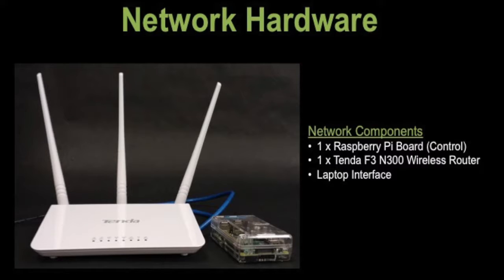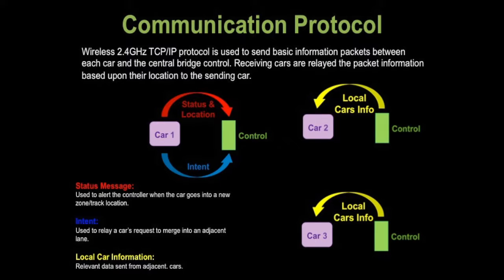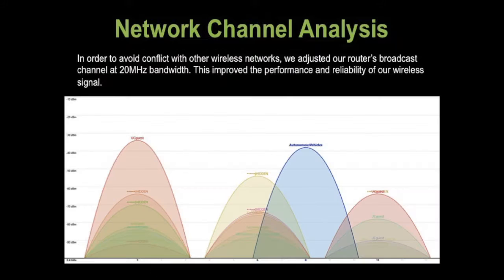The components of the network hardware consist of a 5 dB wireless router and a Raspberry Pi acting as the control server. These components produce a wireless network that each car connects to automatically with their integrated wireless antennas. Our network uses a star topology which allows vehicle hosts to enter and leave the network without disrupting the network integrity. A central control server interprets and forwards incoming data to the appropriate cars given the data information and car's registered location. Given our scale, our prototype uses 2.4 GHz wireless technology and TCP/IP as baseline network protocol. To minimize interference from other wireless networks, we monitor channel utilization using a wireless analyzer called Wi-Fi Analyzer.